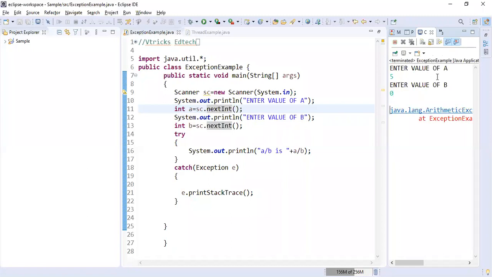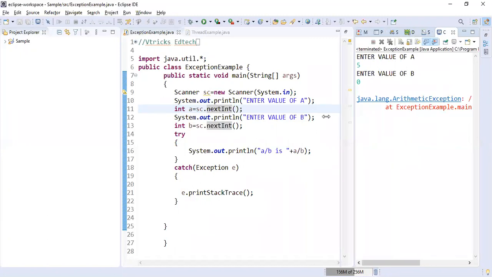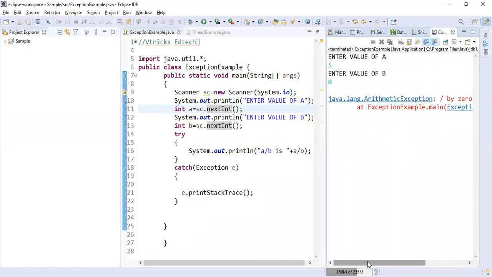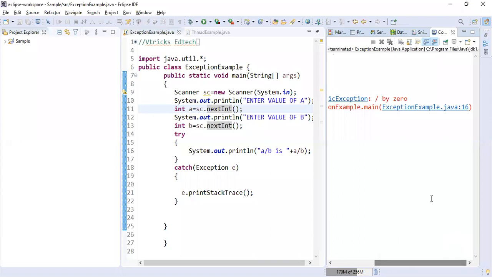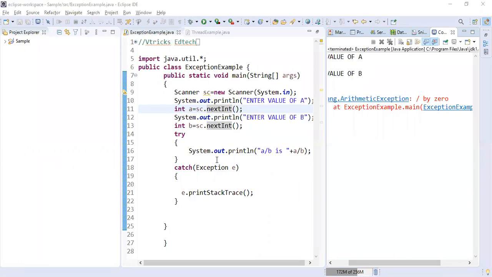I just did it. It says java.lang.ArithmeticException, which means divide by 0 exception. I'm handling it. Divide by 0 is the exception. If I'm trying to divide something, I'm not able to divide because it is getting the divide by 0 exception. This is the basic concern we need to understand in this program. We are trying to execute something, but we're not able to do it because division by 0 was the problem. This is the major concern of this program, where we're using the try block and the catch block. This is a major question.